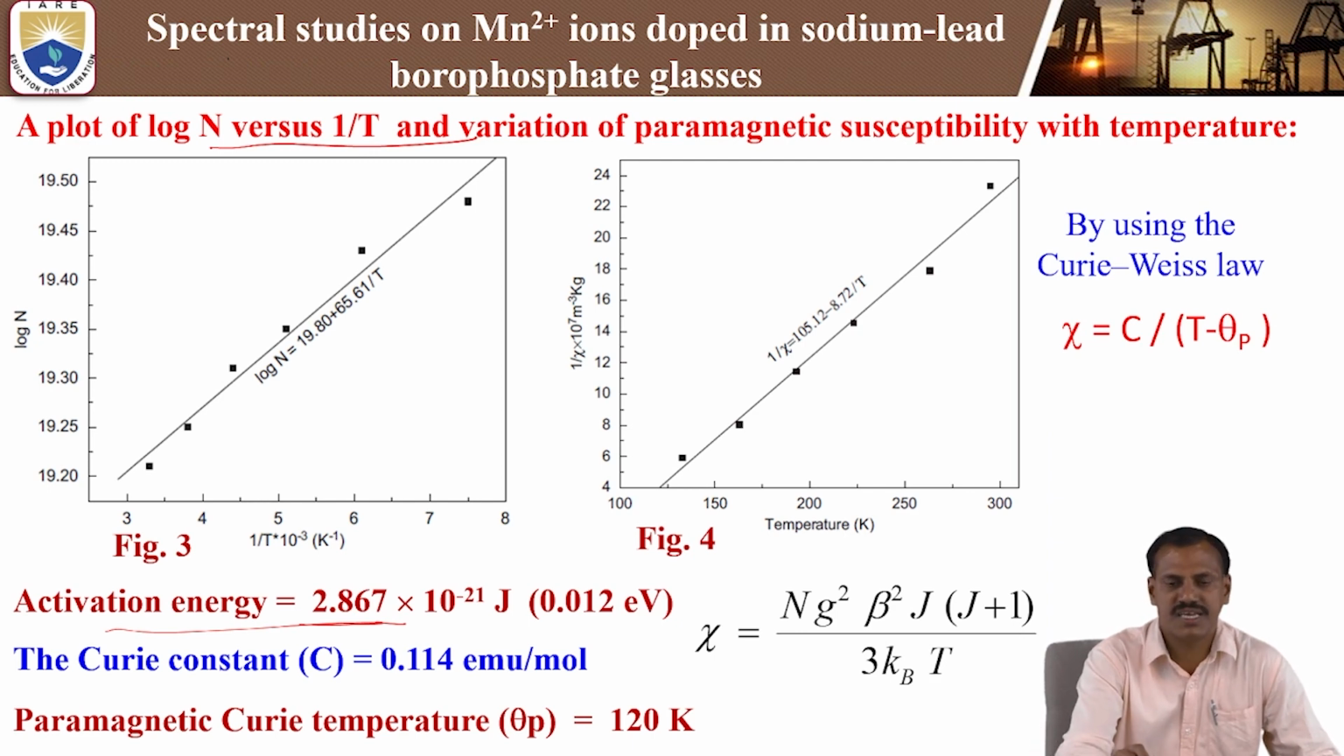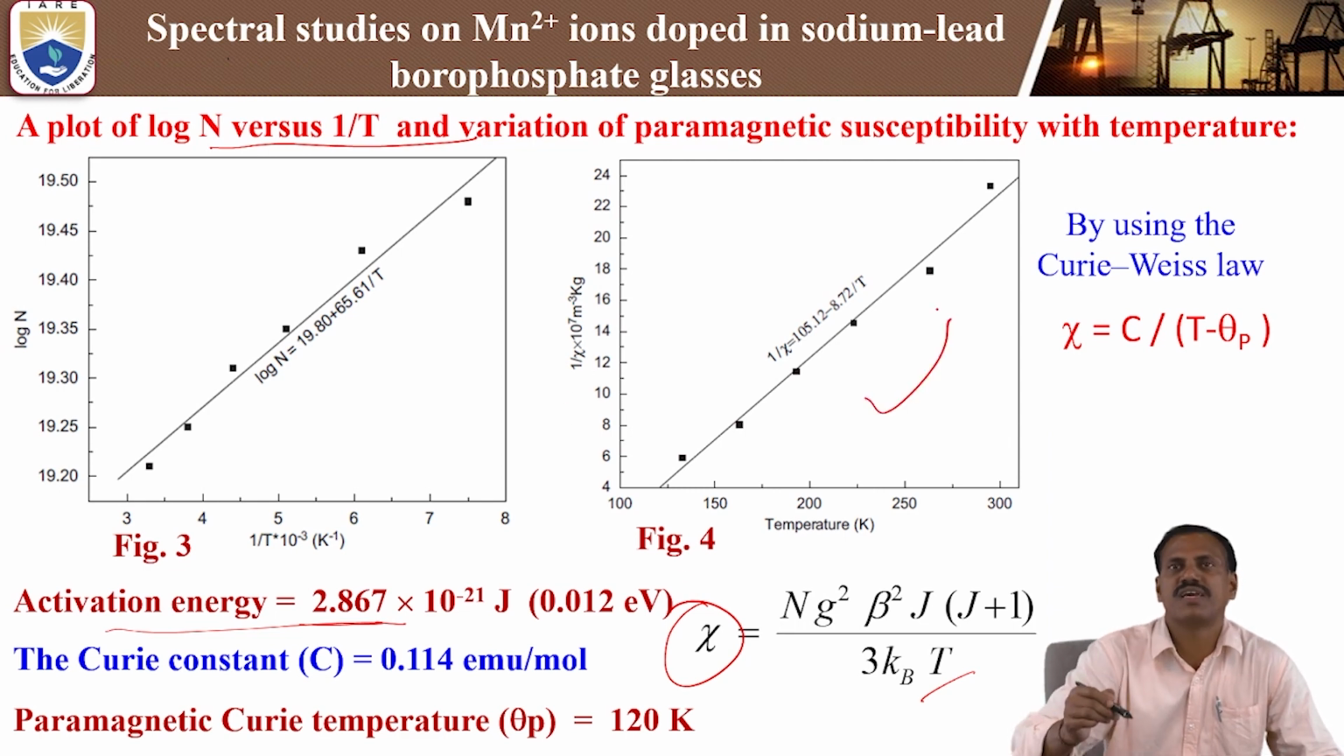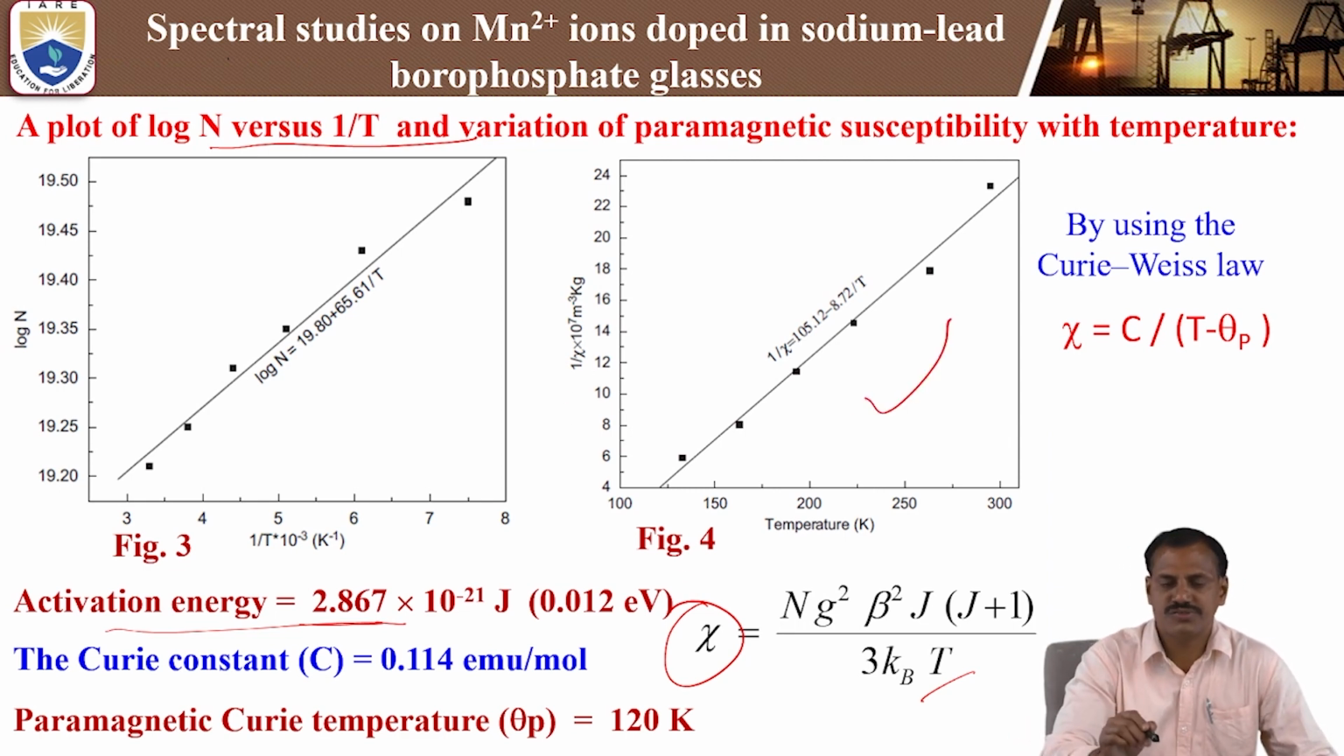Next, figure 4 shows the paramagnetic susceptibility with temperature, that is, temperature versus 1/χ value. We can calculate χ by using this formula: χ = N g² β² J(J+1) / (3 k_B T), where N is the number of spins participating in the resonance, g is the Landé splitting factor, β is the Bohr magneton, J is the orbital quantum number, k_B is the Boltzmann constant, and T is the absolute temperature. By using these values, we can calculate the susceptibility. Using 1/χ versus temperature, we plot figure 4. By using this linear fit, we can calculate the χ value.